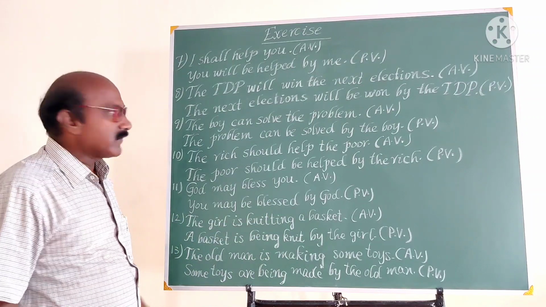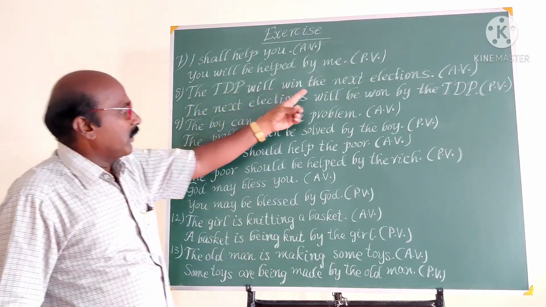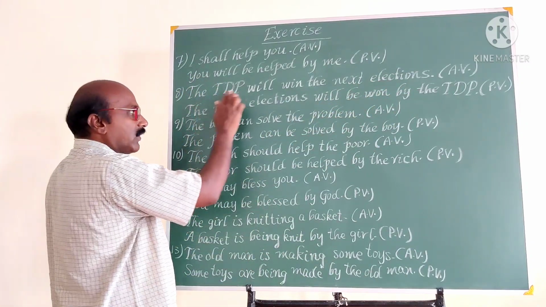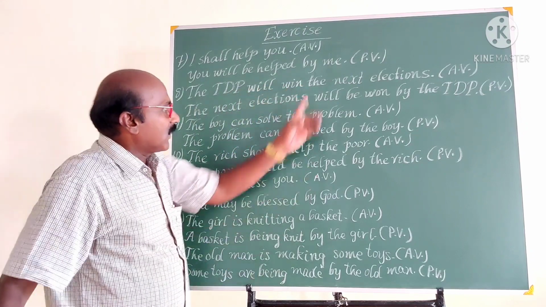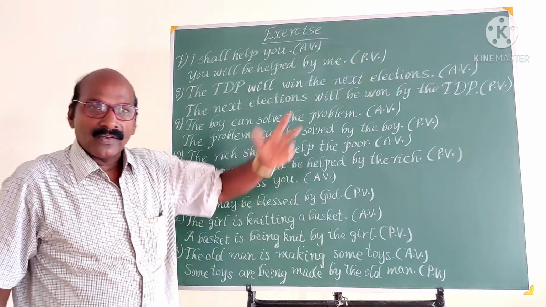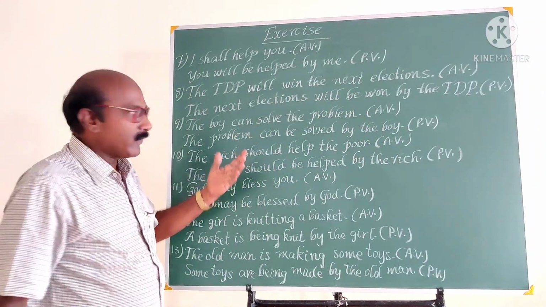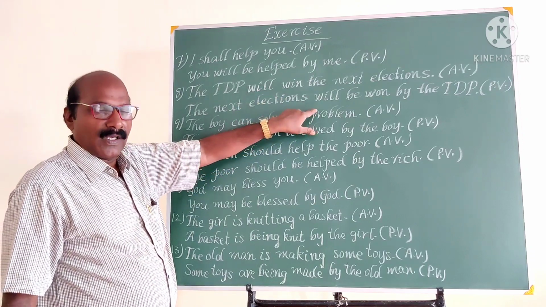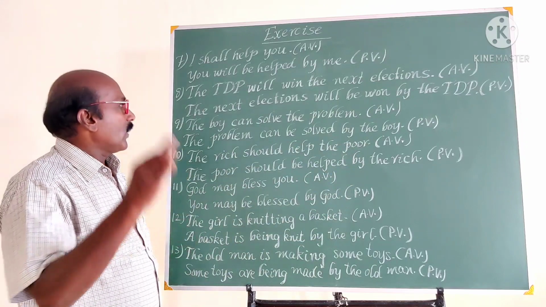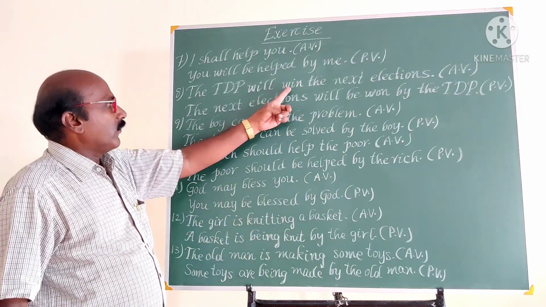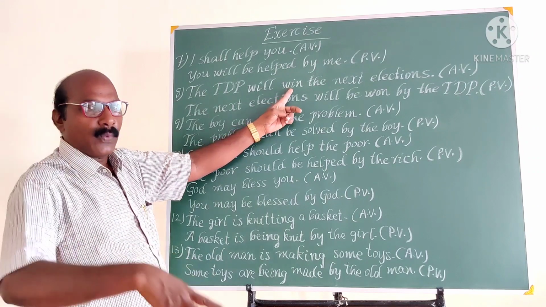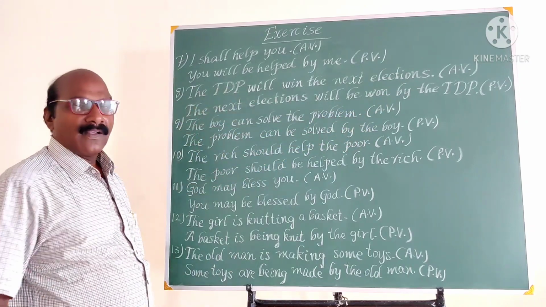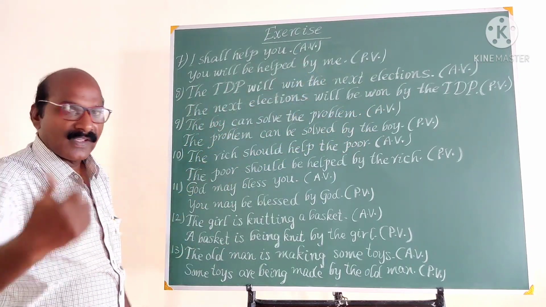That is passive voice. The TDP will win the next elections. Active voice. See, the TDP, the subject, will win, the verb. The next elections is the object. Object becomes subject while changing the active voice into passive. The next elections. Then when will is there, it should be used as it is, will, and the right be form is be. The next elections will be V3, the third form of the verb in every passive voice. Will be won, win, won, will be won by the TDP. Subject becomes object.